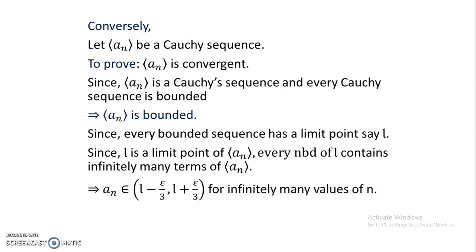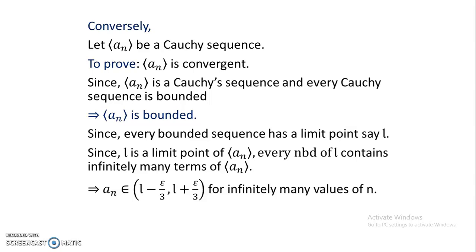Let us assume that the sequence An is a Cauchy sequence, and we need to prove that the sequence An is a convergent sequence. Since the sequence An is Cauchy and every Cauchy sequence is bounded, the sequence An is bounded.